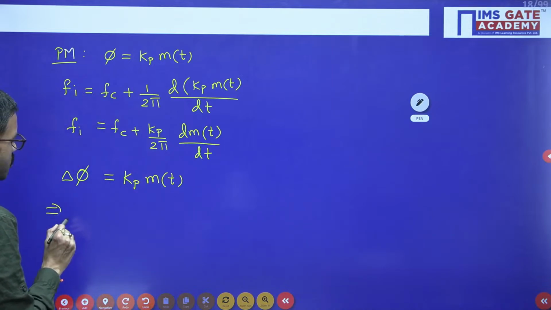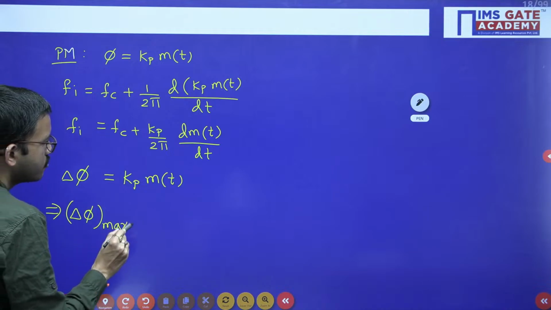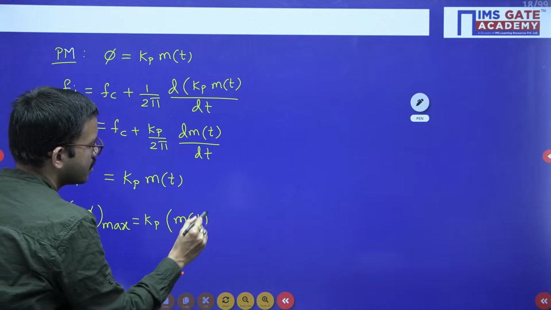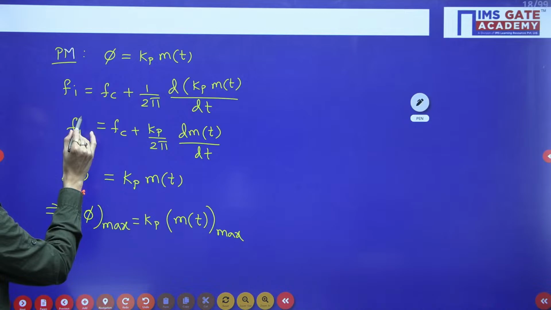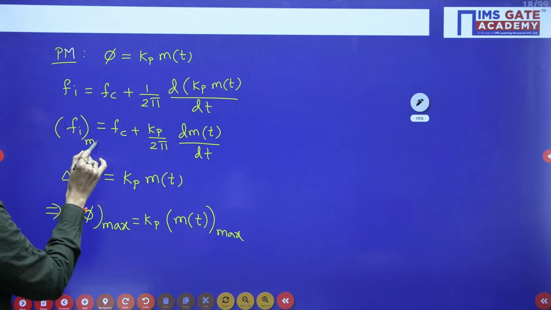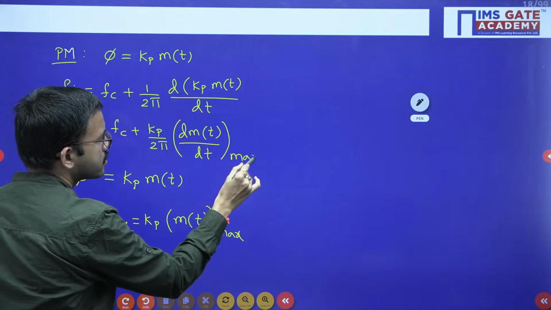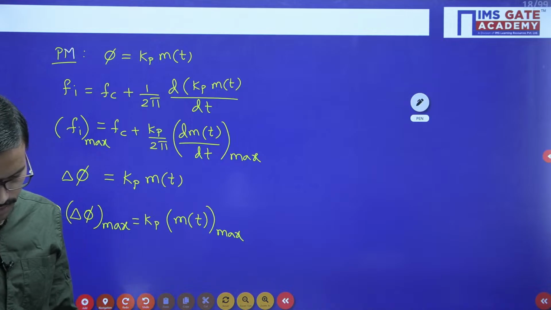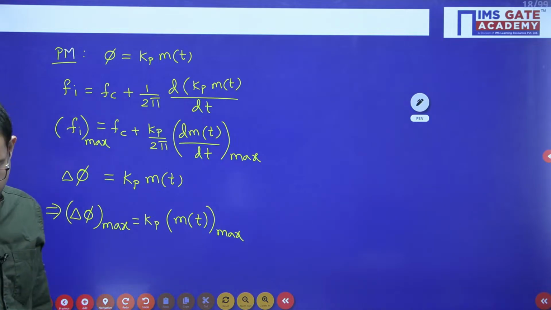So from here you will get delta phi max, phase deviation max, is equal to Kp into m of t max. Similarly, if you want to get the maximum instantaneous frequency, so here dm of t by dt you should get max.